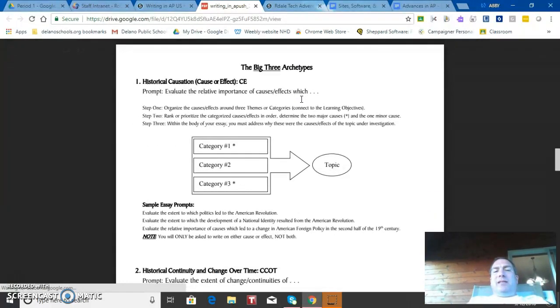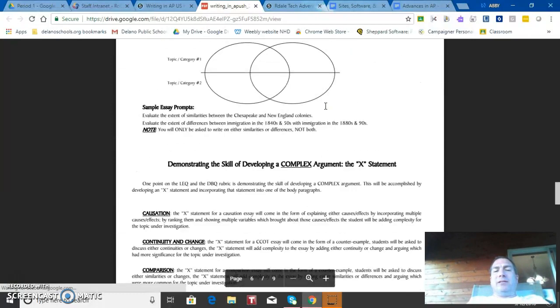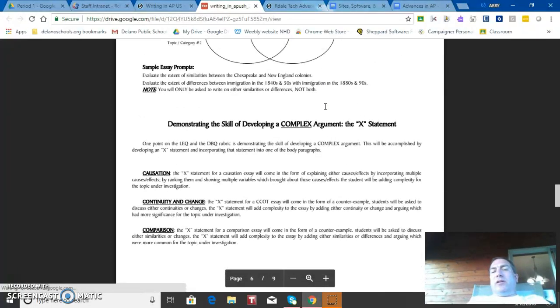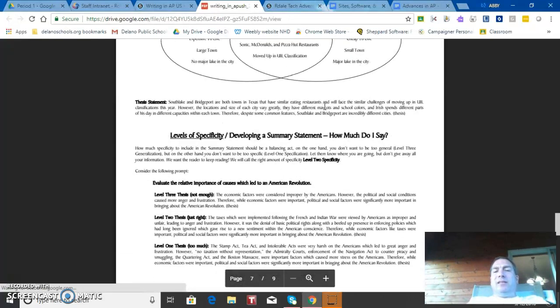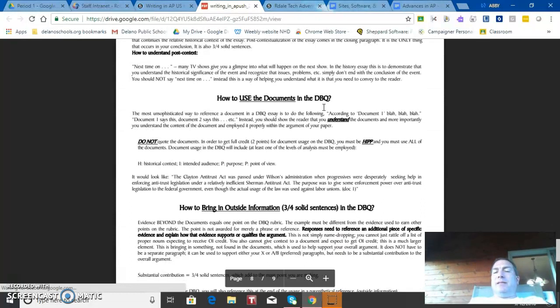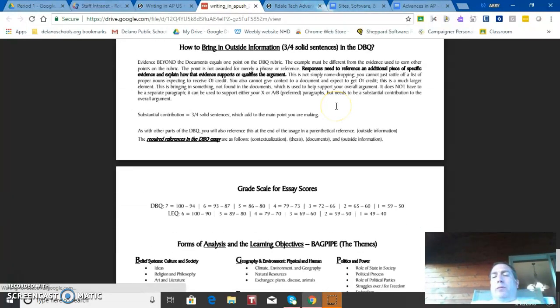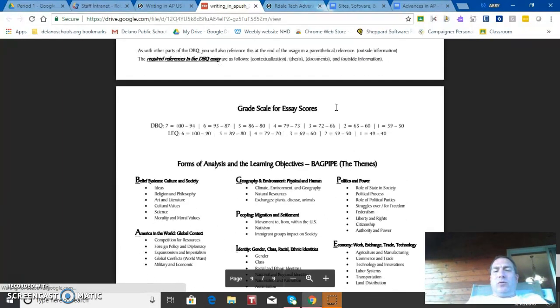As you move through the rest of the document, you'll notice that there are style suggestions for each type of essay, whether it's cause and effect, continuity and change over time, or compare and contrast. There are also descriptions of how to build strong arguments, thesis statements, contextualizations, and how to use documents and outside information in a DBQ. All of these things will be broken apart for you piece by piece as we work our way through the essay writing process in this course.